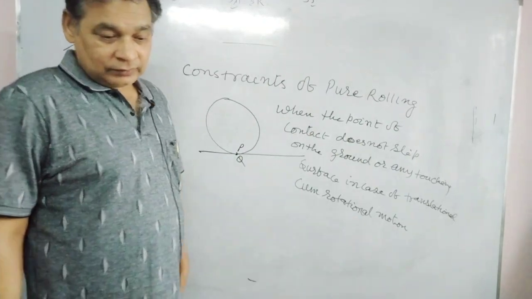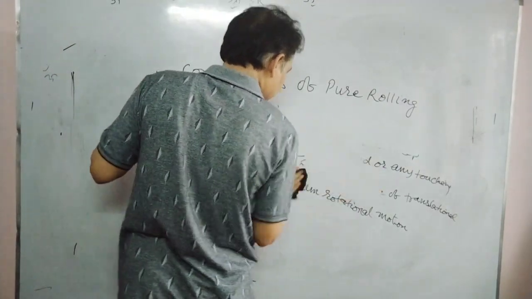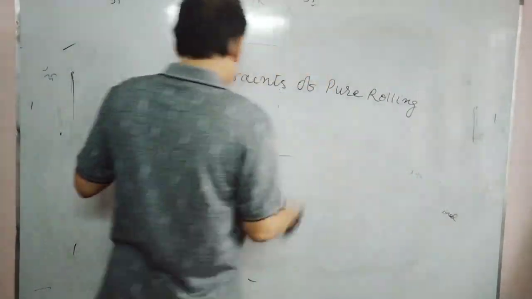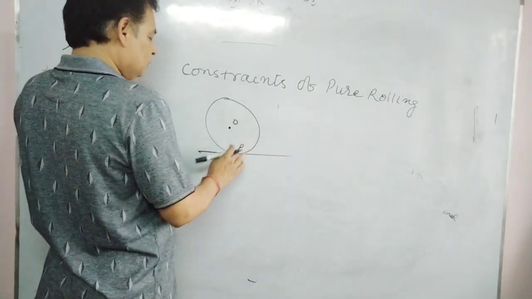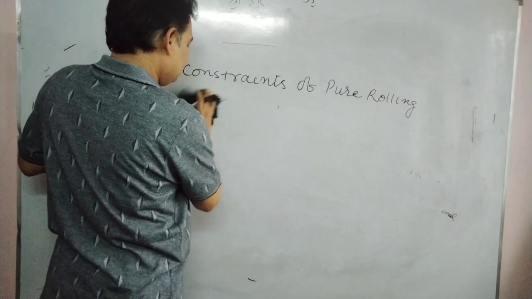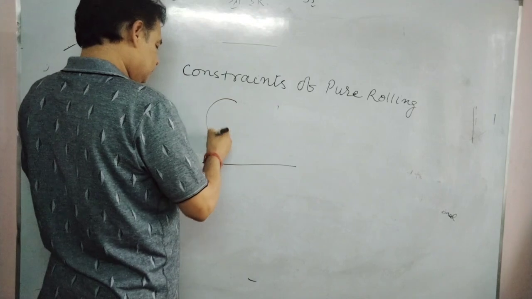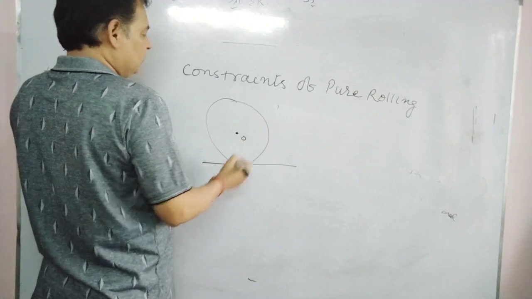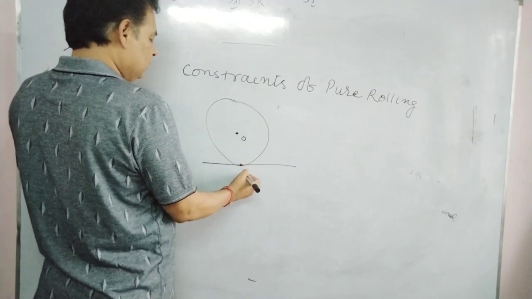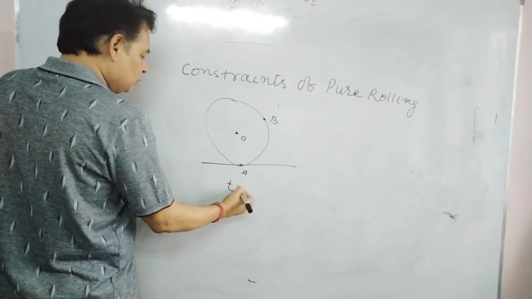If that point does not slip, in that case we will see one thing. Suppose that is the center of mass O. I am taking another figure of this one. This point is A, this point is B. There are 2 points at t equals to 0.